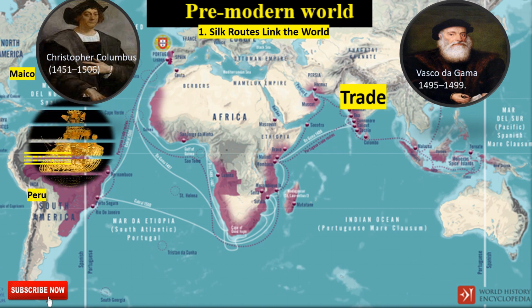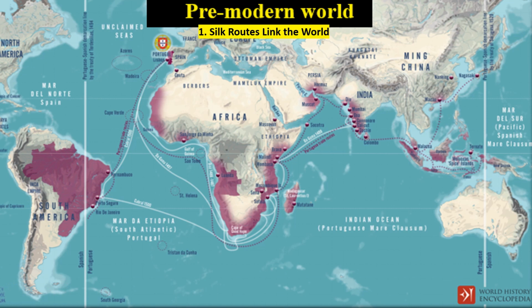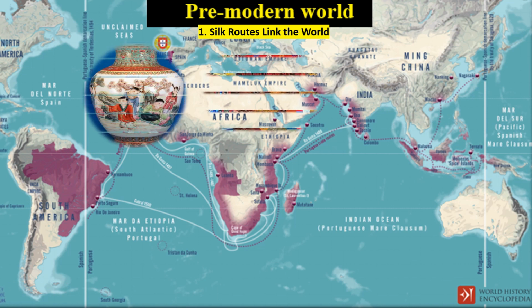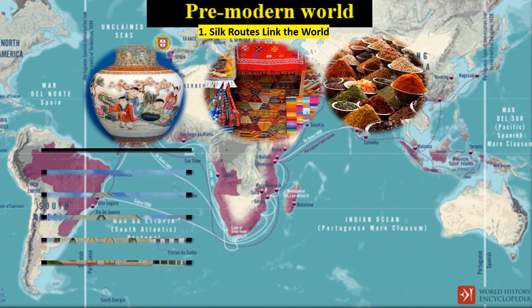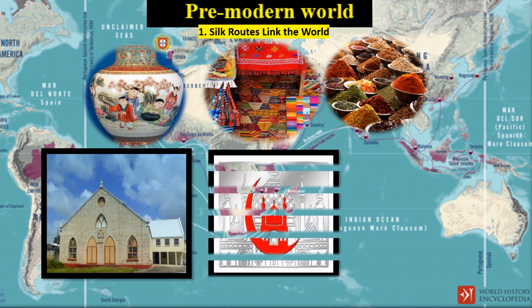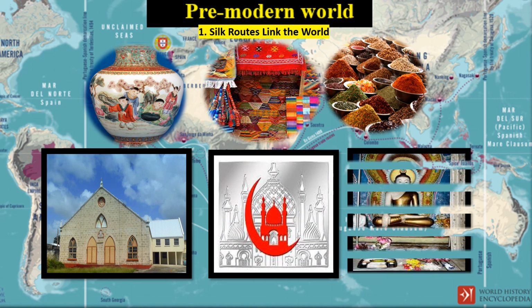For example, El Dorado. El Dorado is a mythical city in South America. It is believed that it was filled with gold, and this city attracted many travelers in the 16th and the 17th centuries. These silk routes also helped in exchanging cultures of different countries. For example, Chinese pottery, Indian textiles and spices were exported to other countries through these silk routes. Christian missionaries, Muslim teaching and Buddhism also spread through these silk routes.